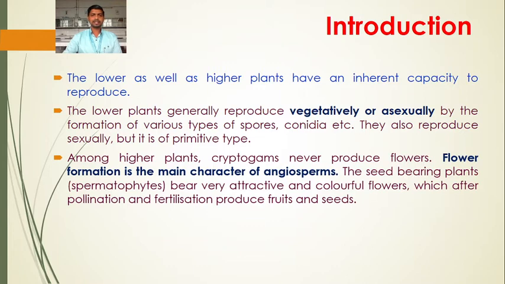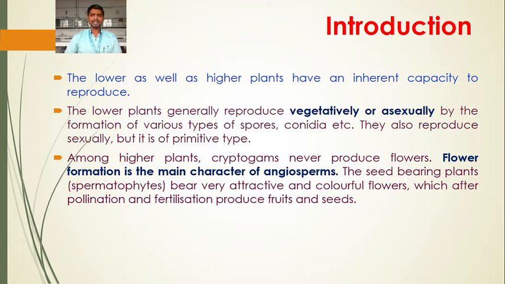Among higher plants, cryptogams never produce flowers. Flower formation is the main character of the angiosperm. So once we say the higher plants, for example angiosperms, they have the main characteristic to flower. The seed bearing plants, spermatophytes, bear very attractive and colorful flowers which after pollination and fertilization produce fruits and seeds.